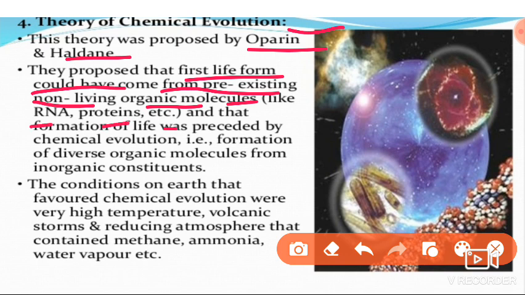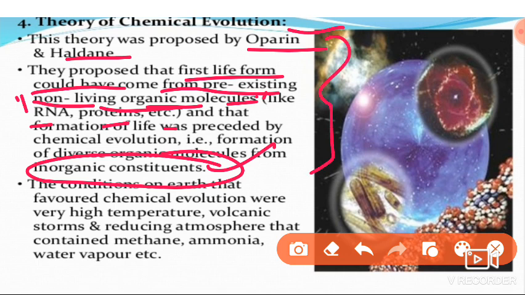Many organic molecules are there: DNA, polysaccharides, monosaccharides, carbohydrates. This pre-existing life mainly came from non-living organic molecules, and these came from inorganic constituents present in the early Earth. This is the chemical evolution theory, and this theory was accepted by many scientists.